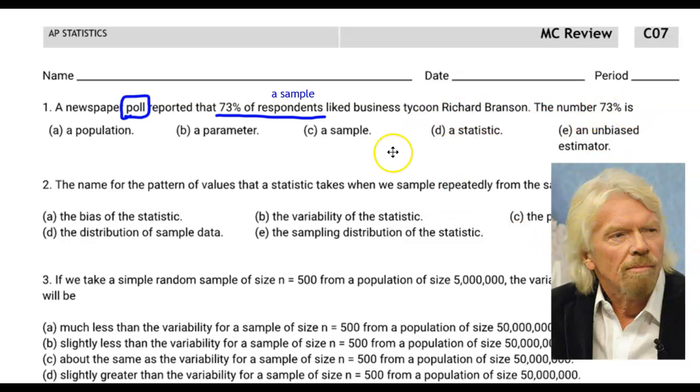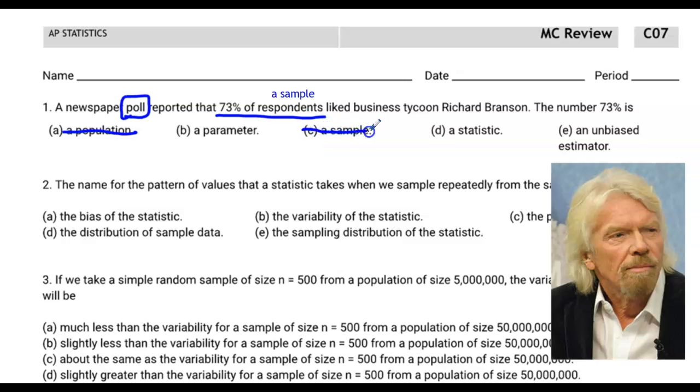We know that 73% is not the population, because the population is people who had opinions on Richard Branson, right? The population is the people that you'd be asking. So 73% isn't the people that you're asking. Similarly, the sample isn't 73% because the sample is the people who responded to the newspaper poll.